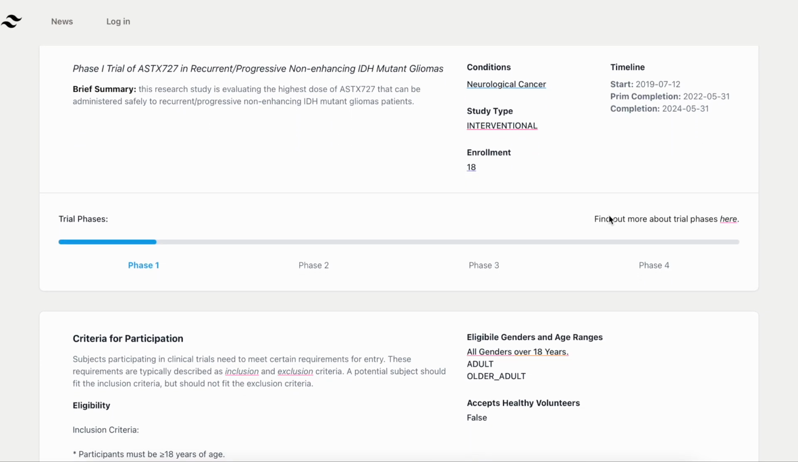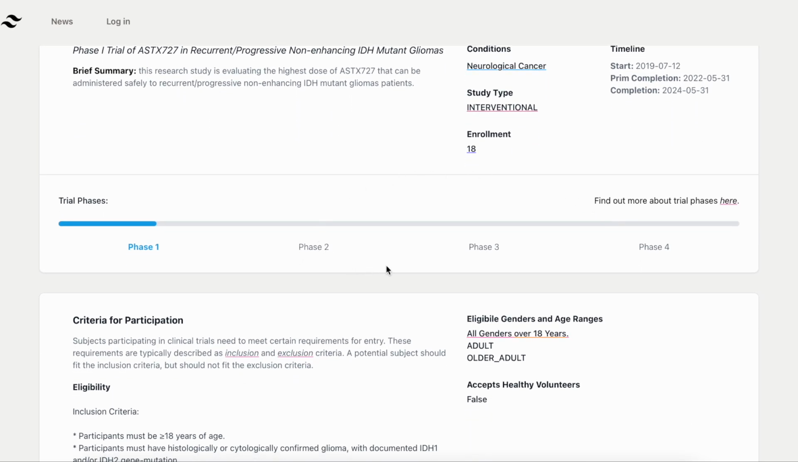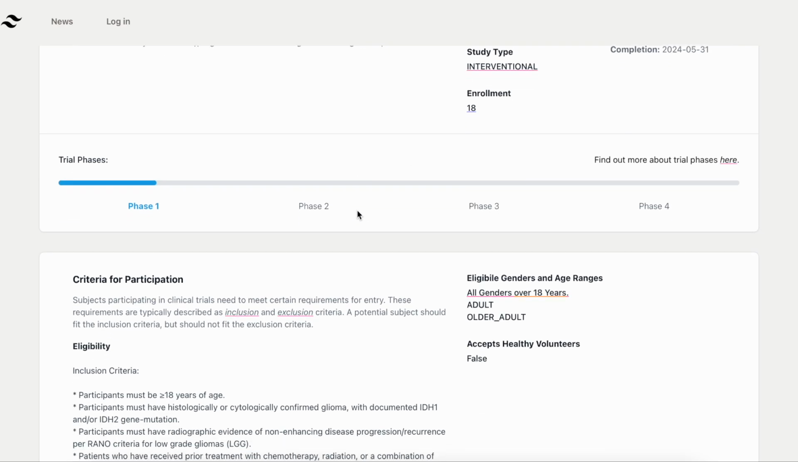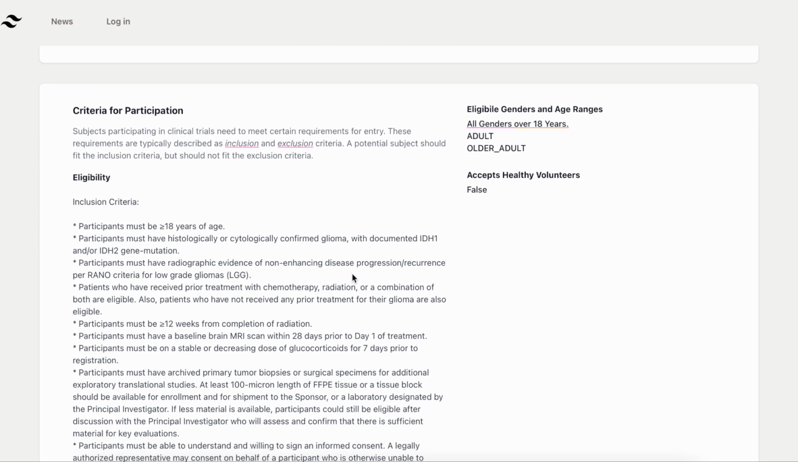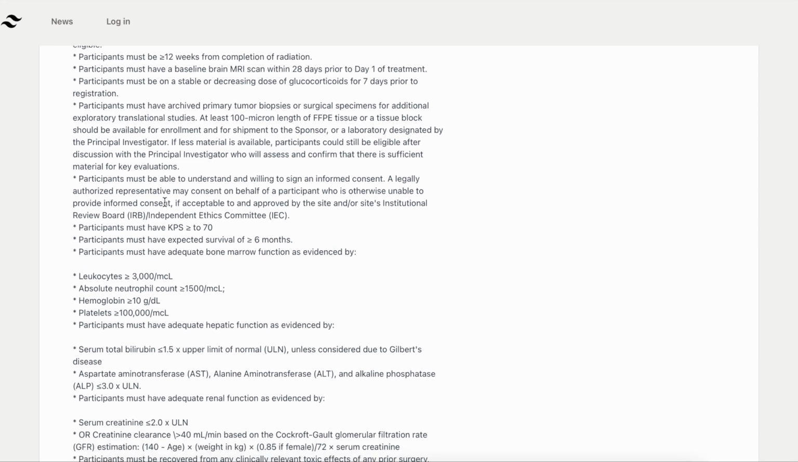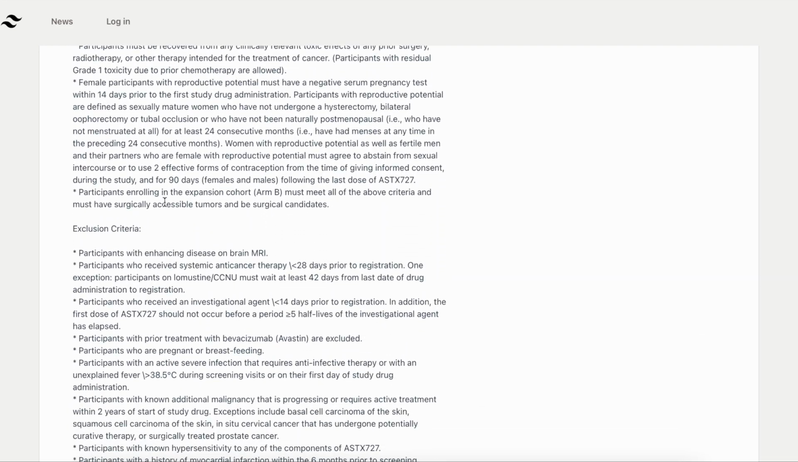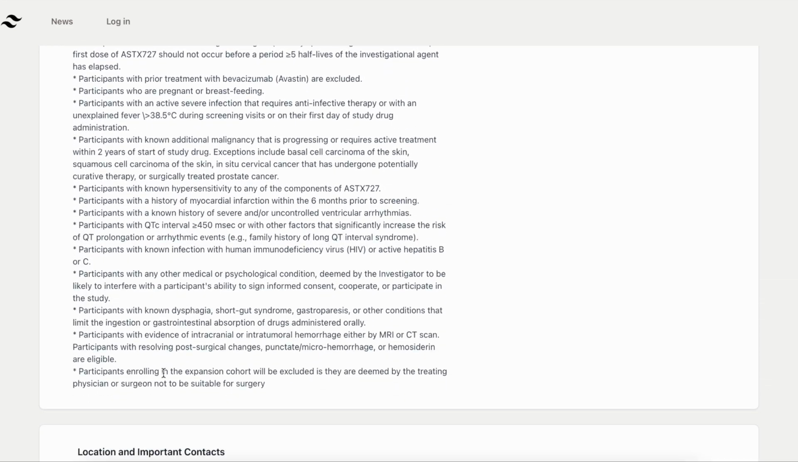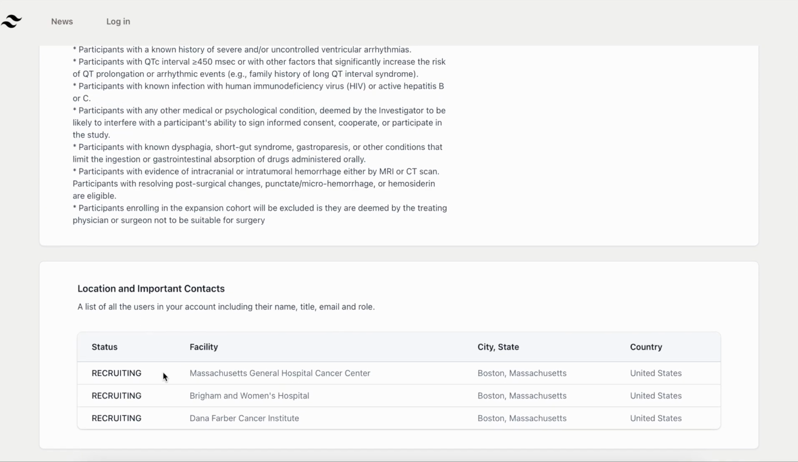If we scroll down, we can see what phase the clinical trial is currently in and eligibility criteria. If you are interested in a specific trial, make sure that you fit the inclusion criteria but do not fit the exclusion criteria. At the bottom of the page, you will be able to see the facilities that are actively enrolling participants in this trial.